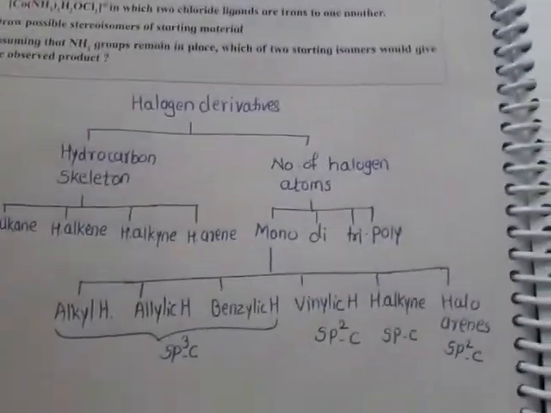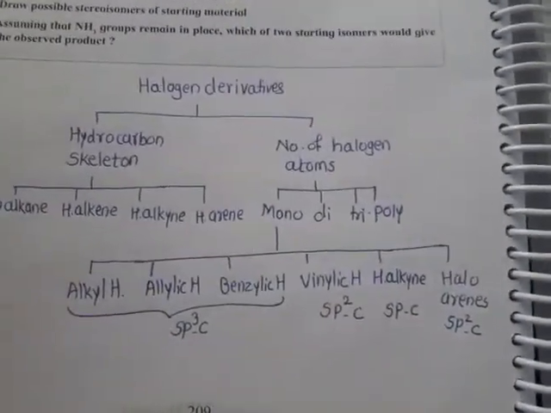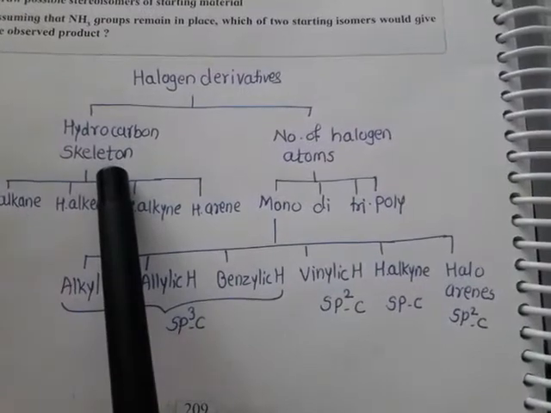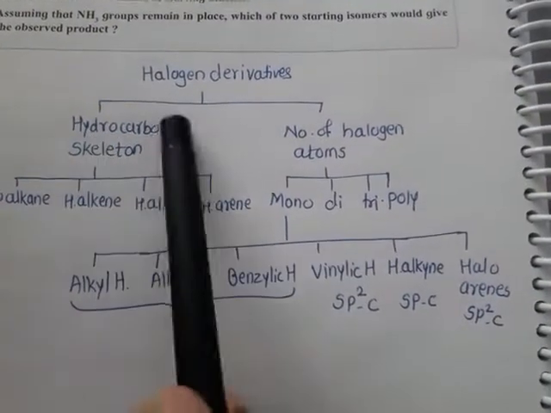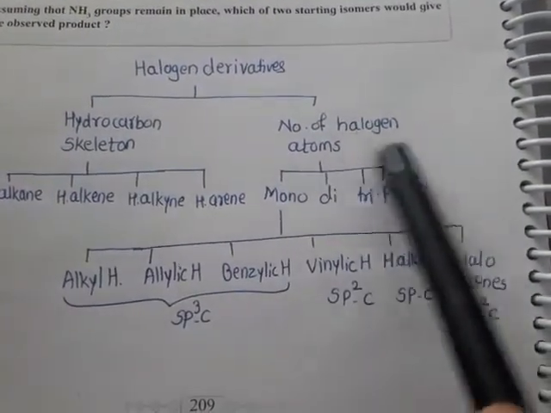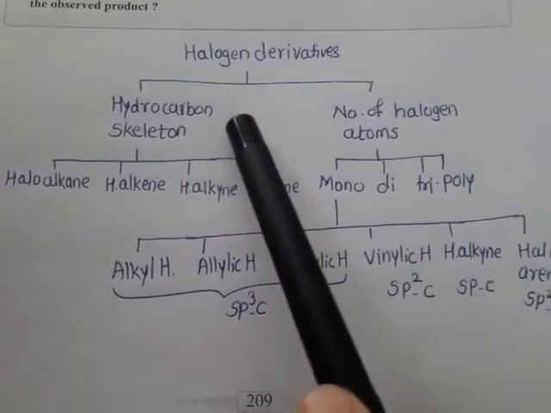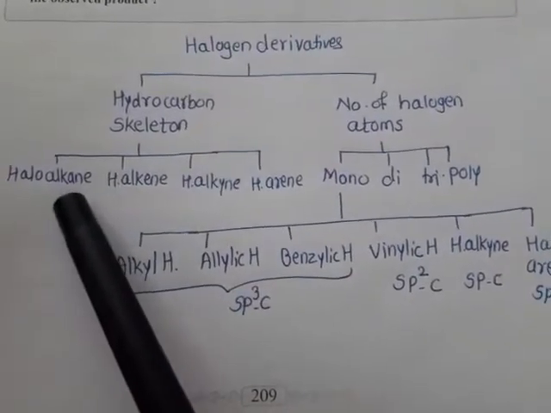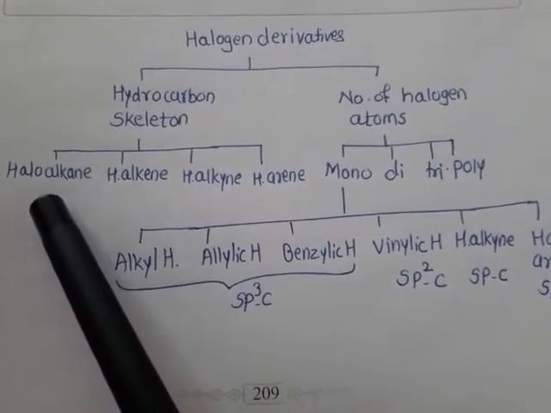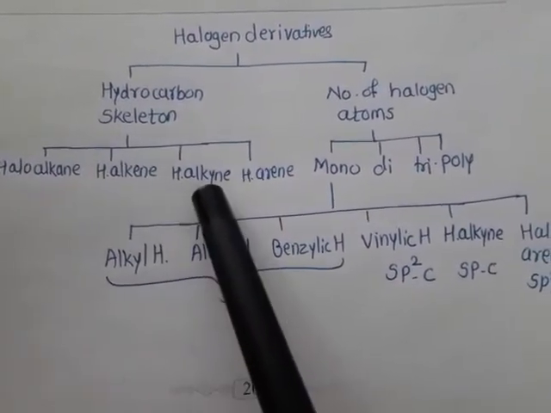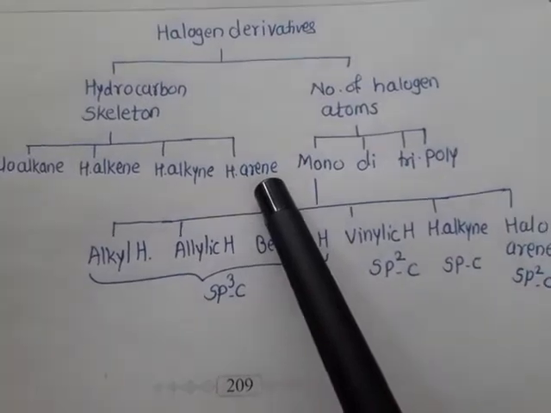So we have summarized the classification here. Halogen derivatives are classified mainly into two types: depending upon the hydrocarbon skeleton and depending upon the number of halogen atoms. Depending upon the hydrocarbon skeleton, they are divided into haloalkane, haloalkene, haloalkyne and haloarene.